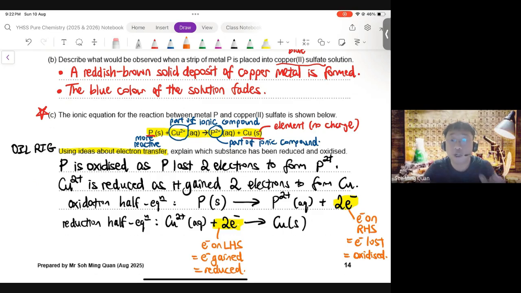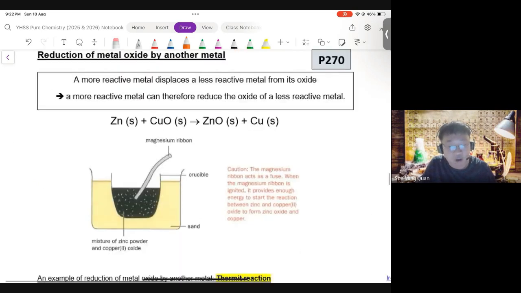Okay, now we shall move on and look at even more examples of displacement reactions. Must we always displace the less reactive metal from a sulfate? Can't we displace the less reactive metal from its other compounds? Well, you can, because the rule is just that a more reactive metal displaces a less reactive metal from its compound. It doesn't need to be a sulfate. How about oxide?